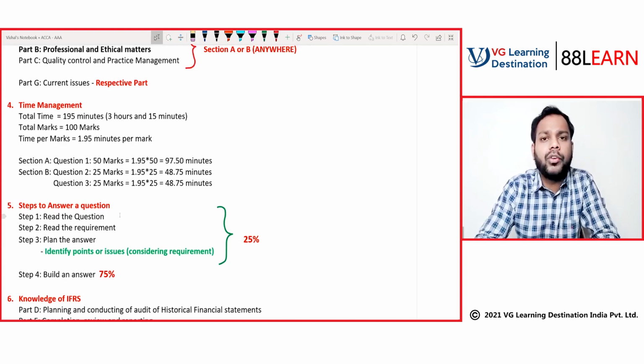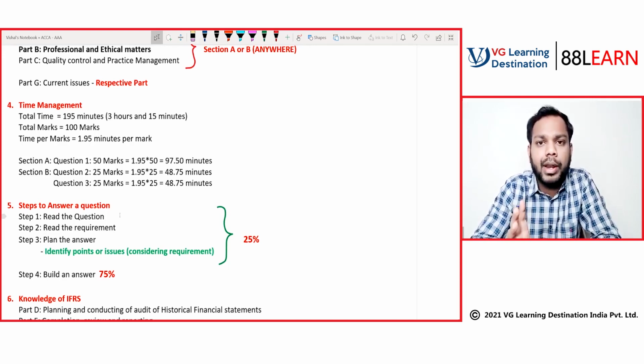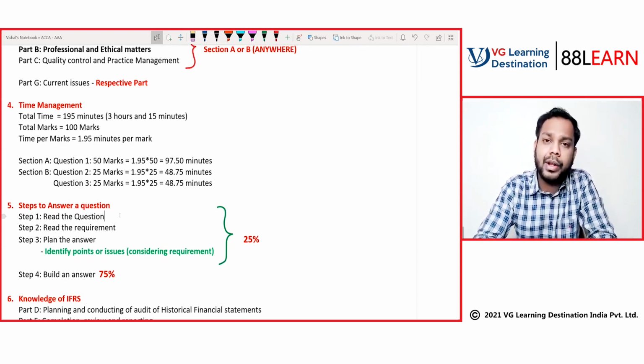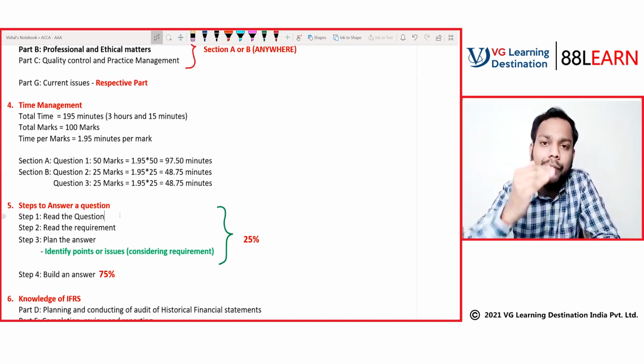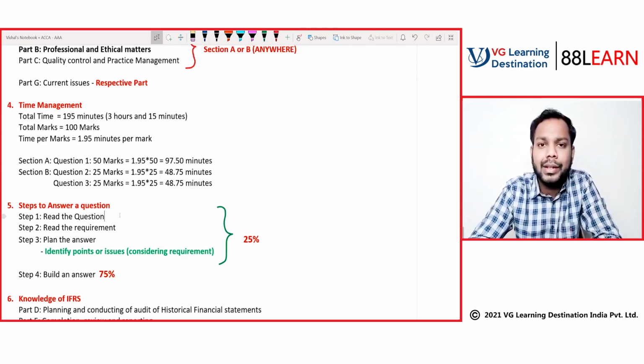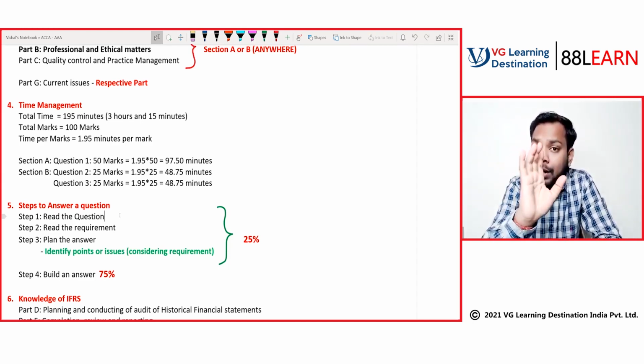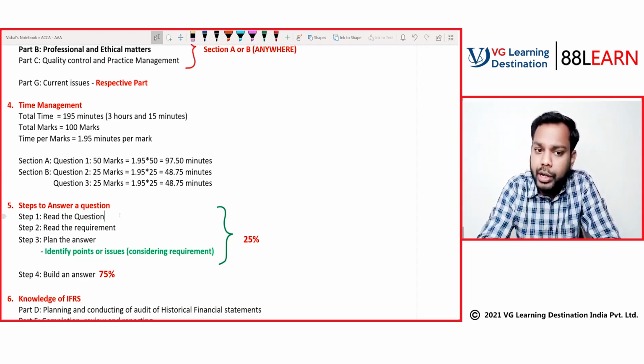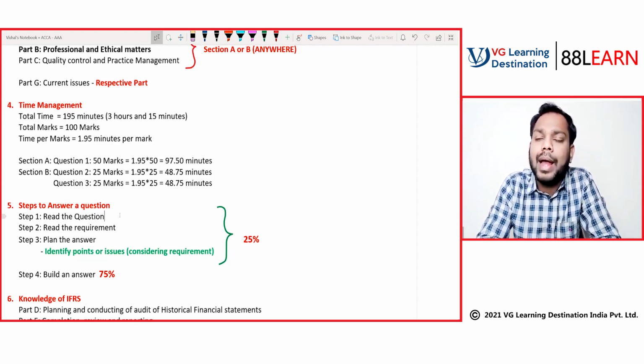Now, you will be requiring a hint to answer. The biggest hint in the question is the question itself. The answer that you will be drafting, trust me students, all your answers should be there in the case study itself. You just need to pinpoint it. That's all you have to do. So read the question carefully, read the requirement carefully, and according to the requirement, plan your answer.